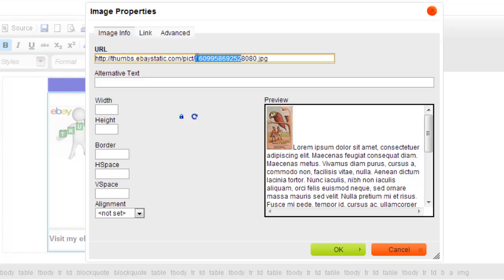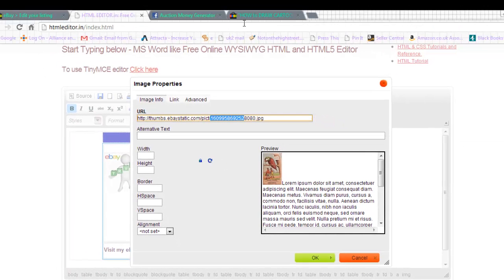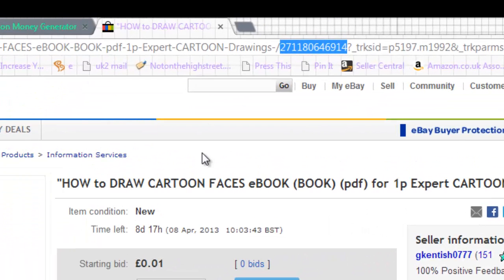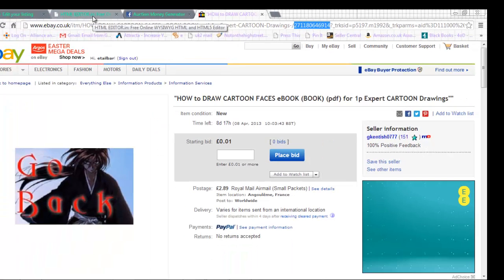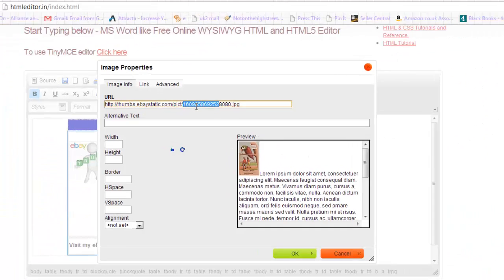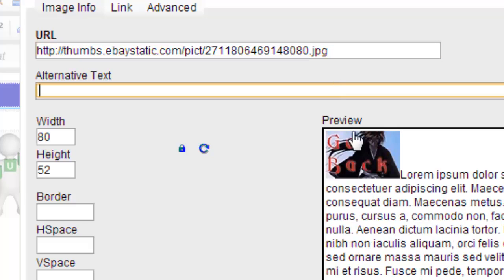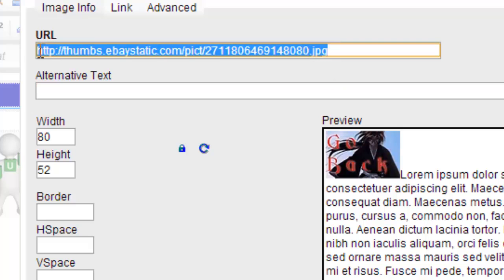And if I just grab another item, I'll just zip into eBay and grab one, you'll see what happens when I put this number, which is highlighted in blue, which represents this particular product, Cartoon Faces. I'll go Control C, store it in computer memory. I'll jump back to the editor, and then I'll replace the number that I've highlighted in blue with the number that I've just saved by going Control V. If I press enter, you'll see now what happens to the image. There you go, it's changed because it's located that image from this URL address.